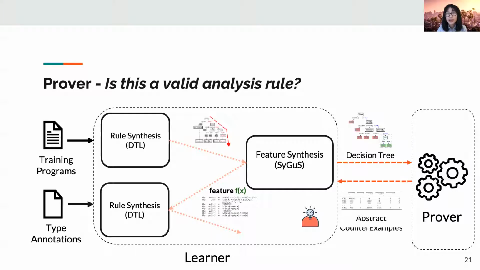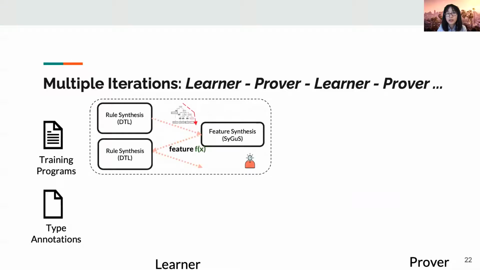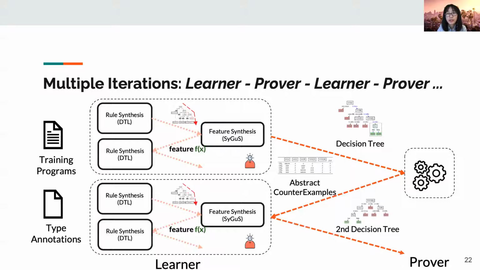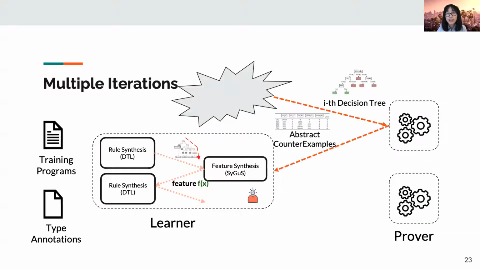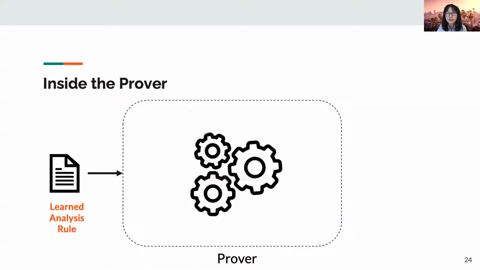If the prover rejects the current analysis rules, it will provide counterexamples as feedback to the learner. The interaction between the learner and the prover keeps iterating back and forth, and finally terminates when all the rules are proven to be sound or it reaches a time bound.